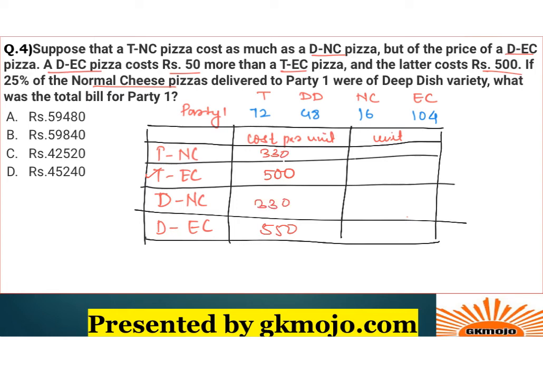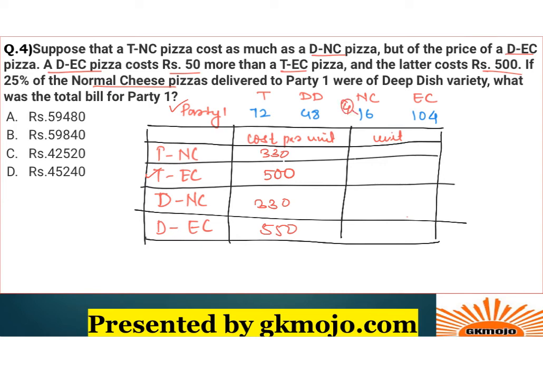All right, now we'll find out the units. That is why I've taken this party 1 information over here. Similarly, they have given that 25% of the normal cheese pizza delivered to party 1 were deep dish variety. So 25% of 16 will be 4, right?